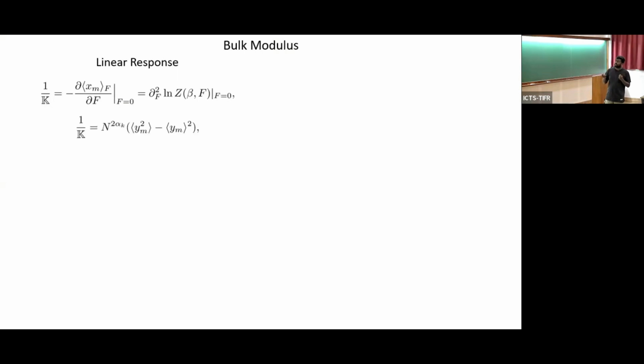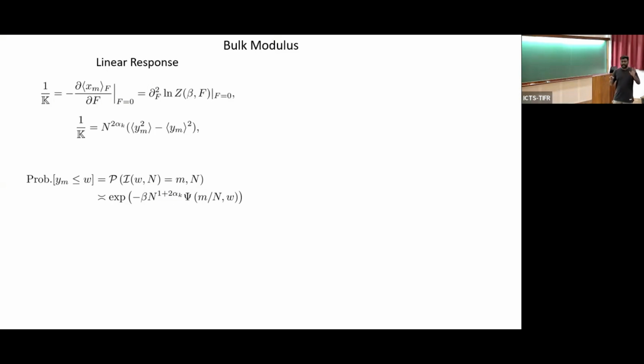In a similar fashion, we can compute the bulk modulus. Bulk modulus is like an effective spring constant of a system. We can compute bulk modulus from linear response, where we can relate the bulk modulus with the second moment of the position of the mth particle, which is basically a fluctuation response kind of relation. And this variance can be computed from the index distribution, it turns out.